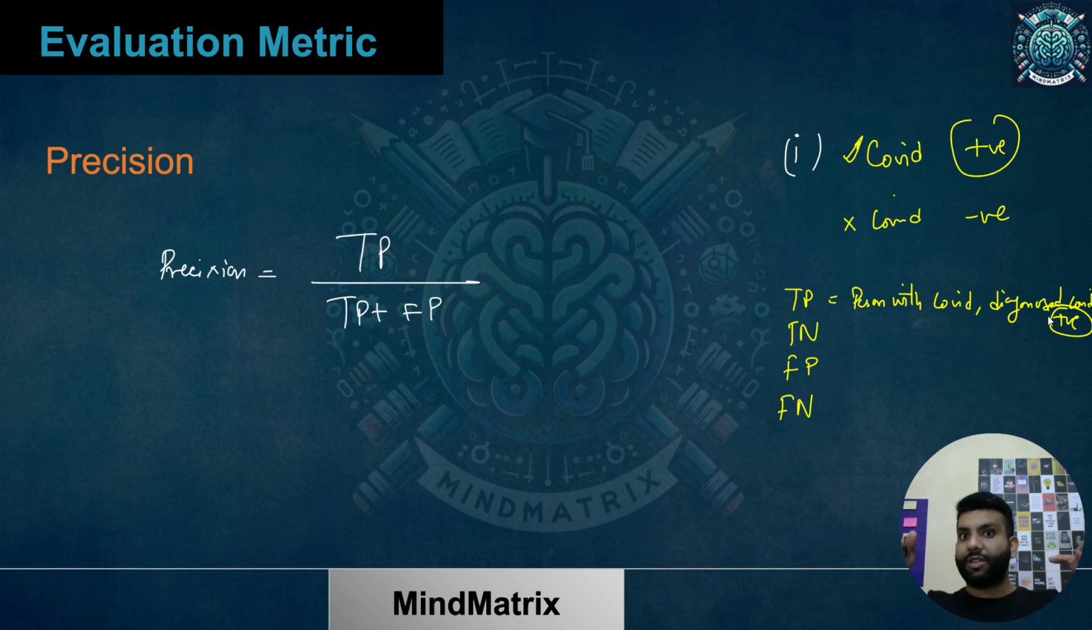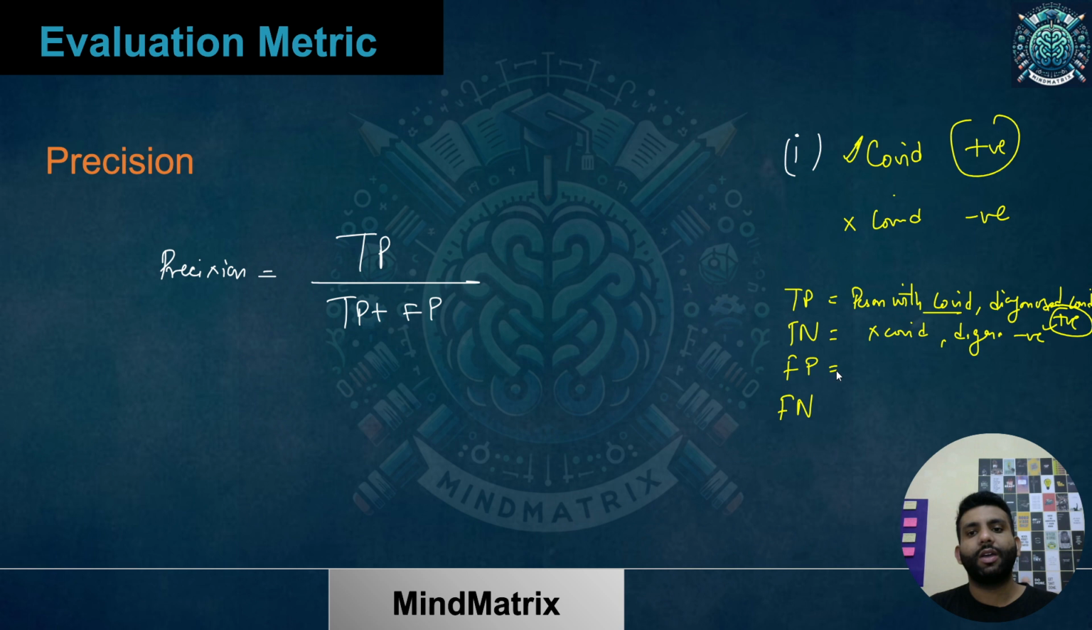There are two different scenarios over here. A person having or not having COVID is one thing, and then when you are tested and told that you are having COVID or not, that is different. Both things matter. So the person had COVID and was diagnosed positive. What is true negative? True negative means he didn't have COVID and was diagnosed negative. Okay, fine.